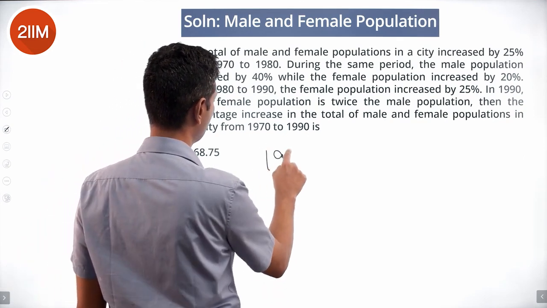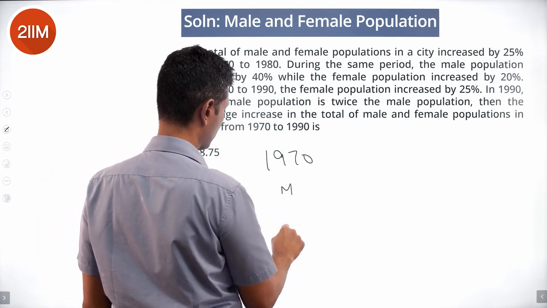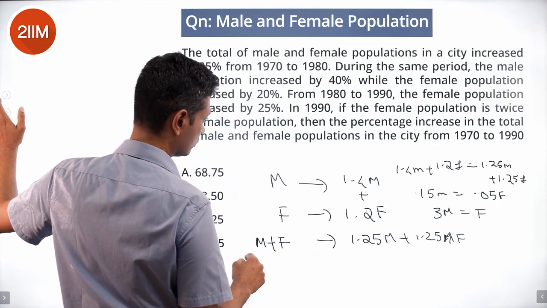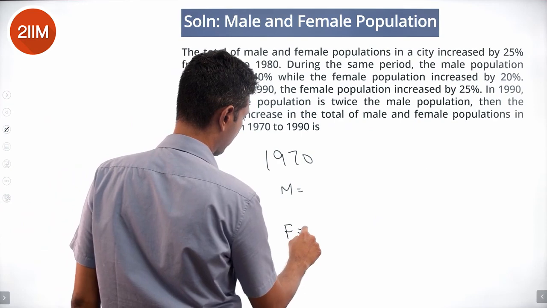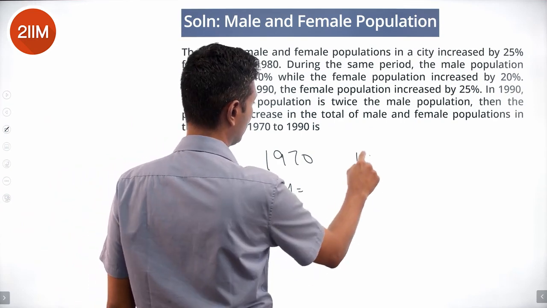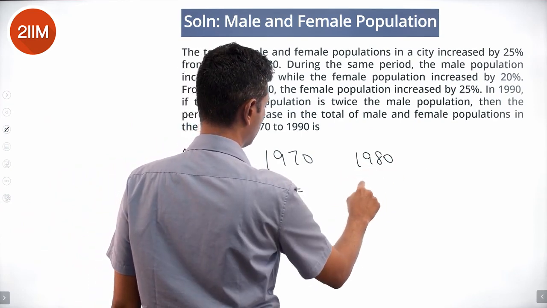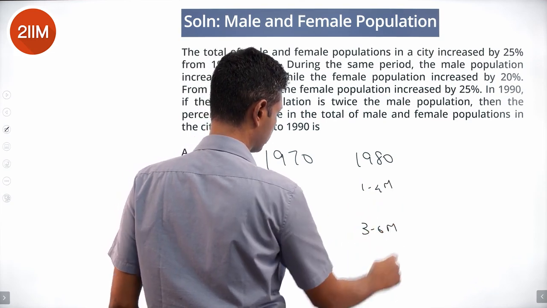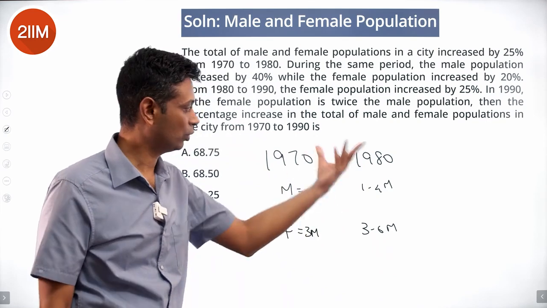So 1970, M, F, F equals 3M. 1980, this becomes 1.4M, this becomes 3.6M. 20%, 40%.